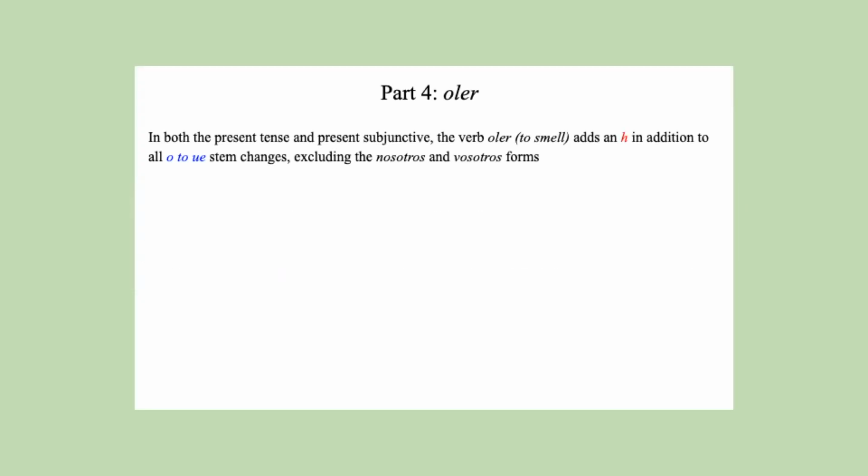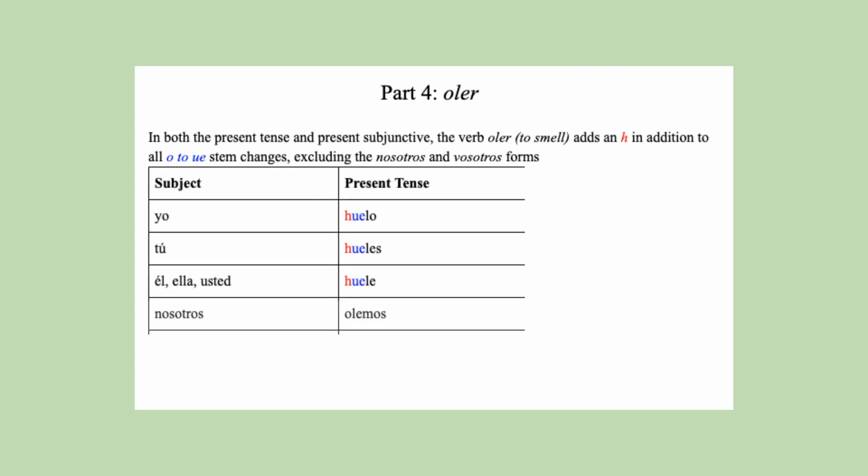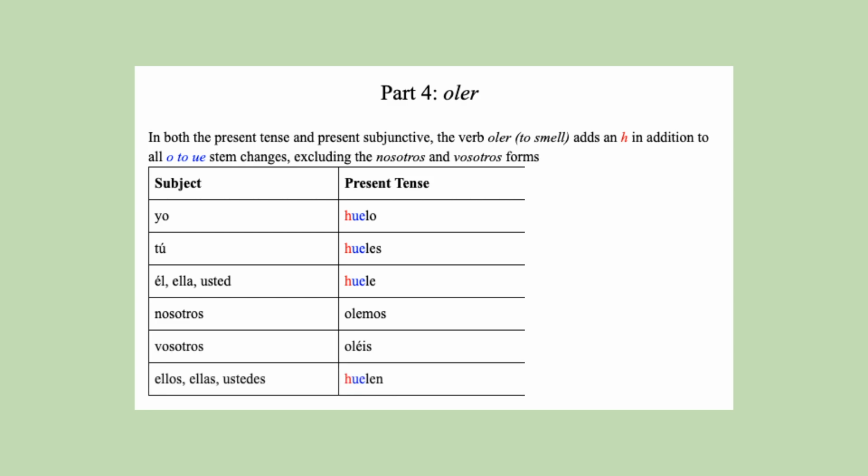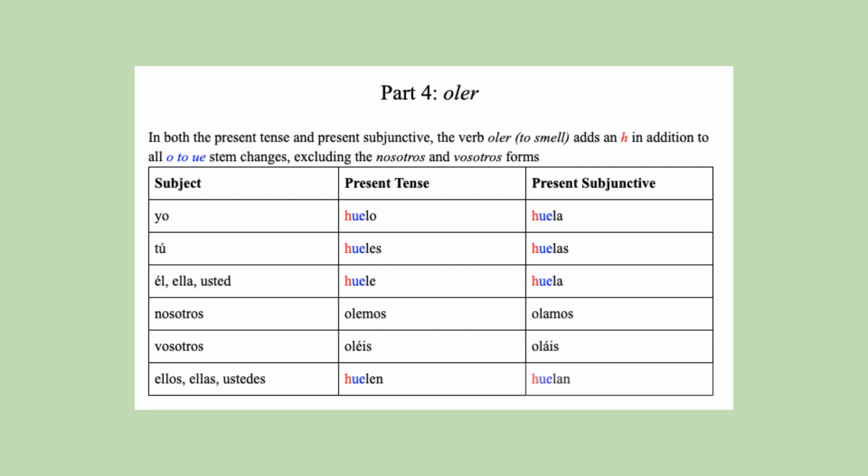In both the present tense and present subjunctive, oler will add an H prior to the O to UE stem change, but this does not apply to nosotros or vosotros. Huelo, hueles, huele. Olemos, oléis, huelen. Huela, huelas, huela. Olamos, oláis, huelan.